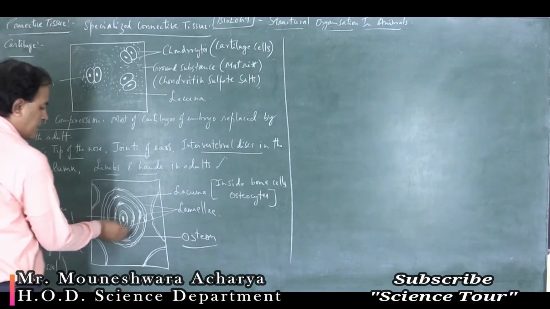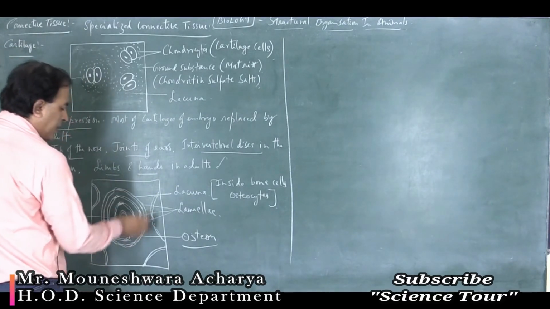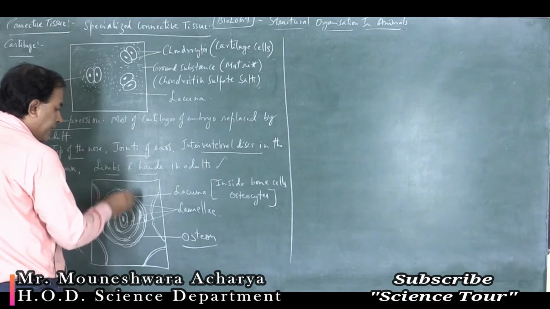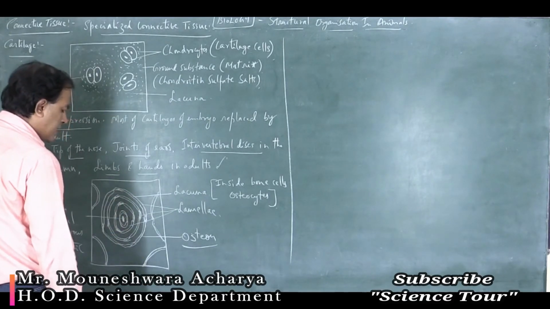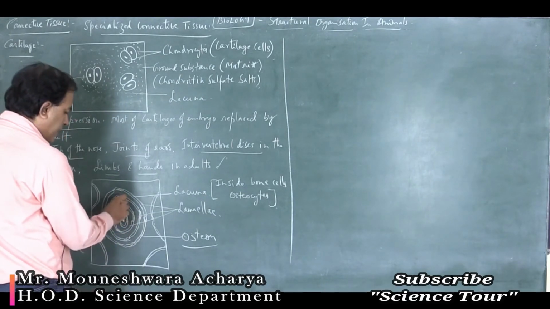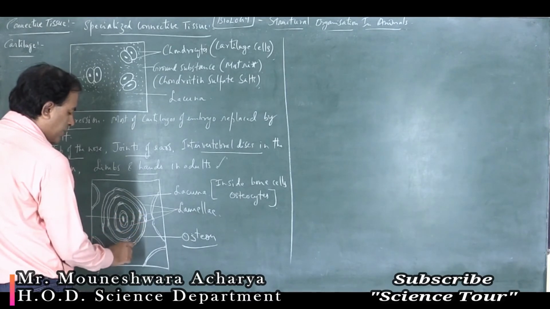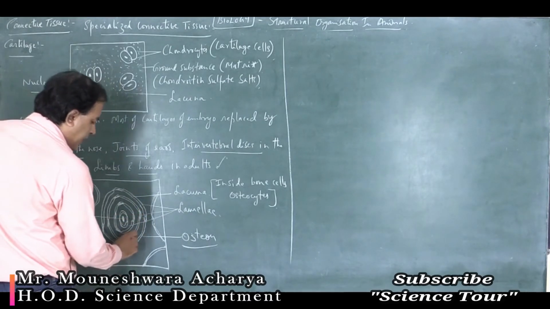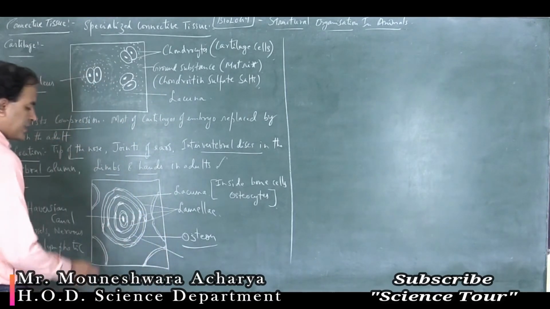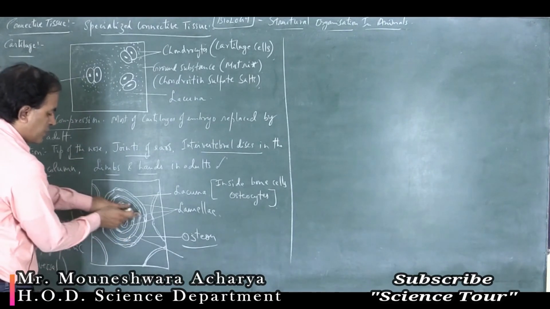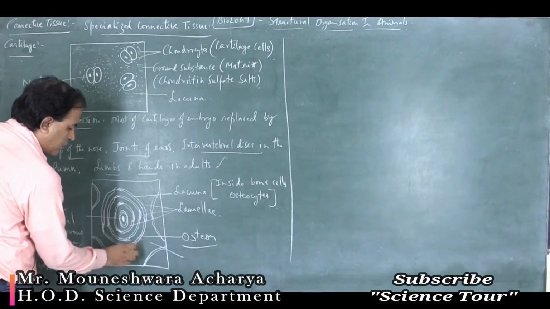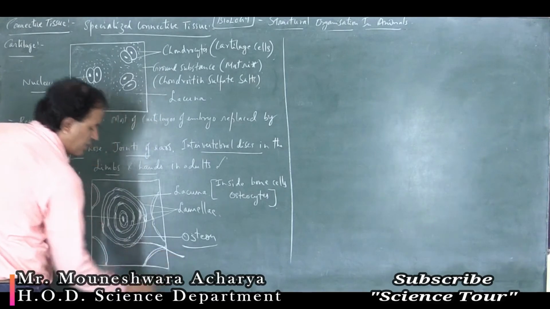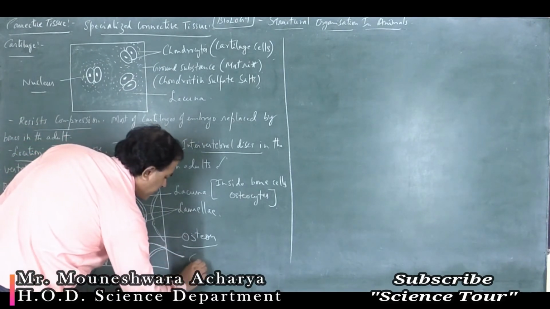And these lamellae are arranged in the form of concentric circles, and you can see the space that is called as lacunae, and each lacuna and lamella are interconnected by the outward processes. You can see those outward processes, these are called as canaliculi.